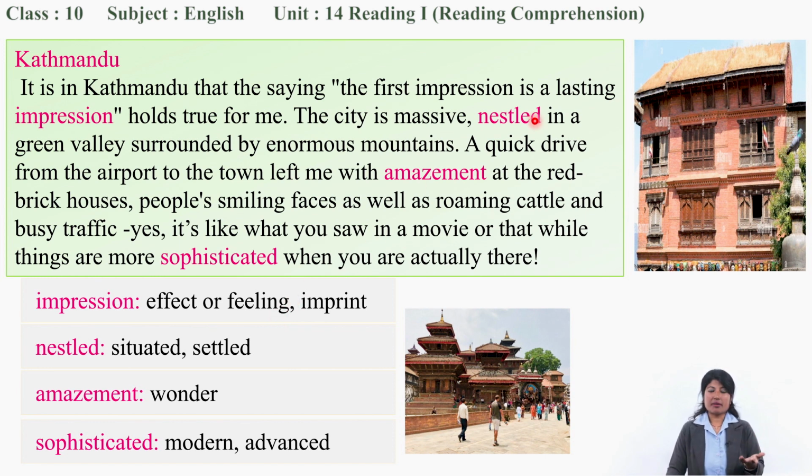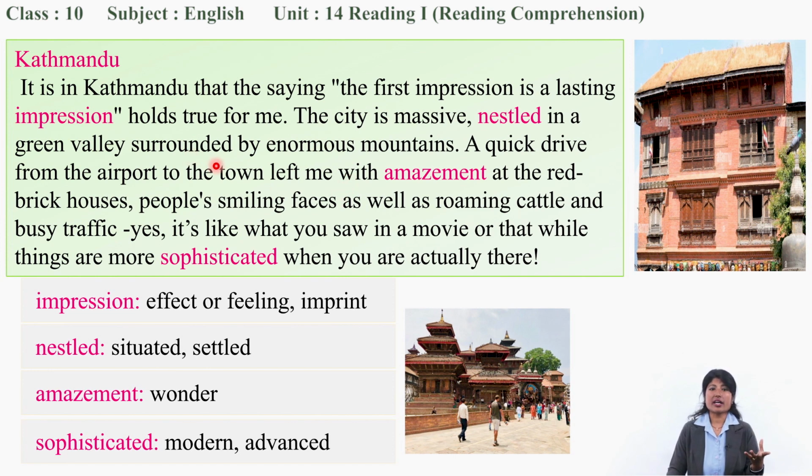Here, the word you may encounter is nestled. It might be a difficult one for you, so I have the meaning. Don't worry about that. Nestled is situated, settled. Amazement is wonder. Sophisticated is modern, advanced. So what did she feel when she reached Kathmandu?